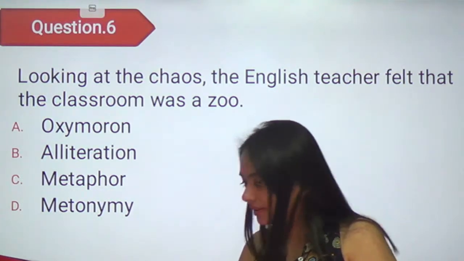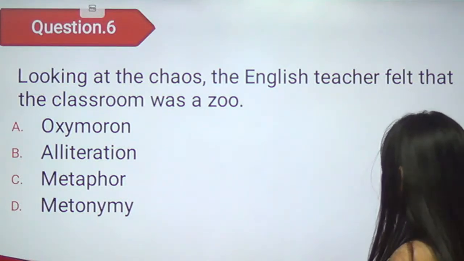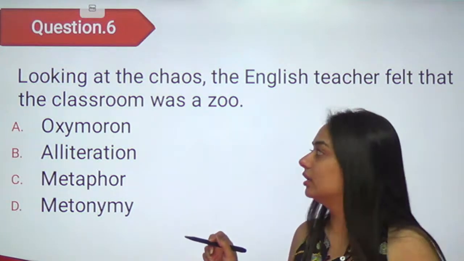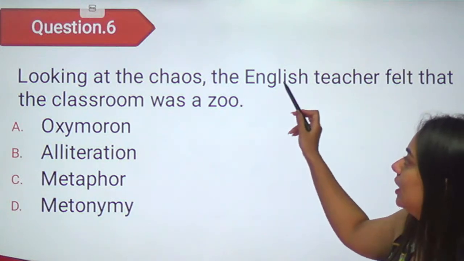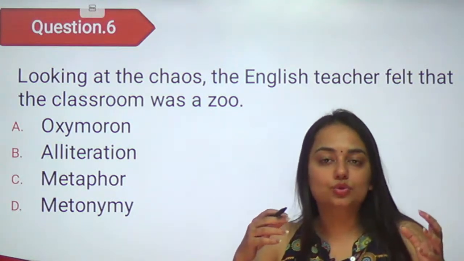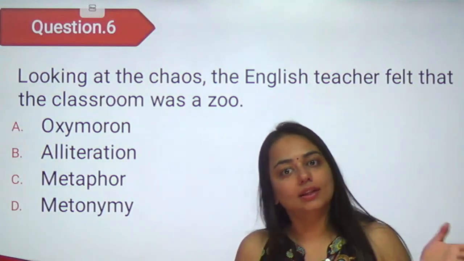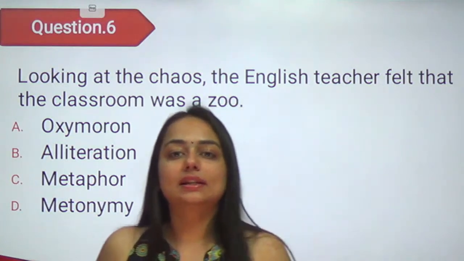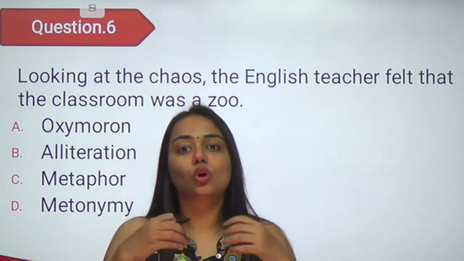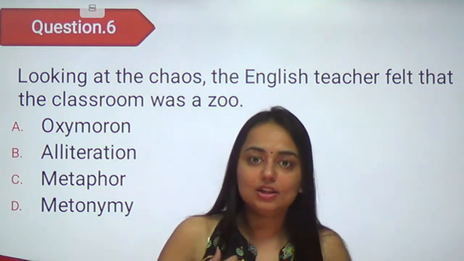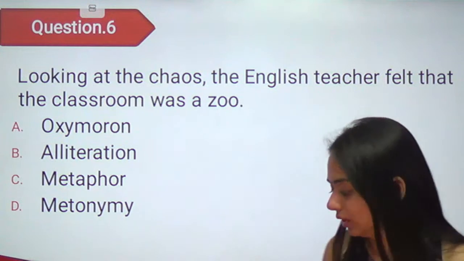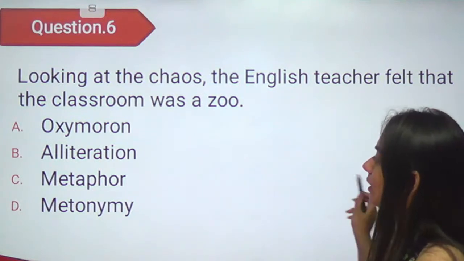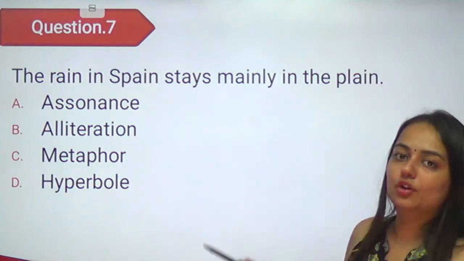Let us see who's going to answer this one. The right answer to this one should be metaphor. Look at this. Looking at the chaos, the English teacher did not say that the classroom was like a zoo. Rather, she is saying that the classroom was a zoo. तो यहाँ पर उसने like और as use नहीं किया, तो उसने implicitly इन दोनों चीजों को compare किया कि ये classroom तो almost एक zoo लग रहा था. ऐसा नहीं कि zoo जैसा लग रहा था, zoo ही लग रहा था. So this should be metaphor. It is not metonymy. You have understood this one, misunderstood this one. Moving on to the seventh one.